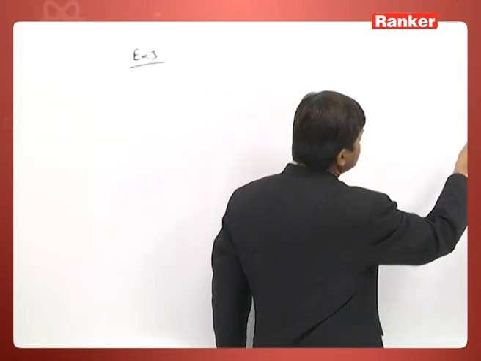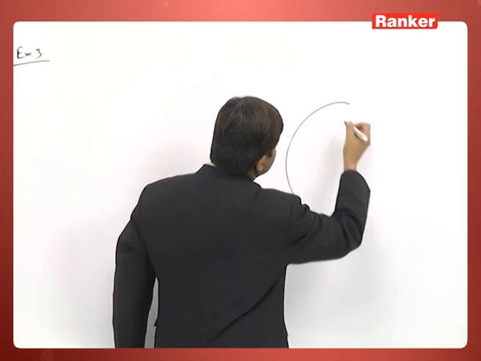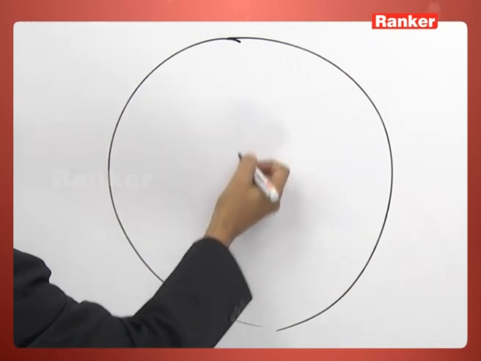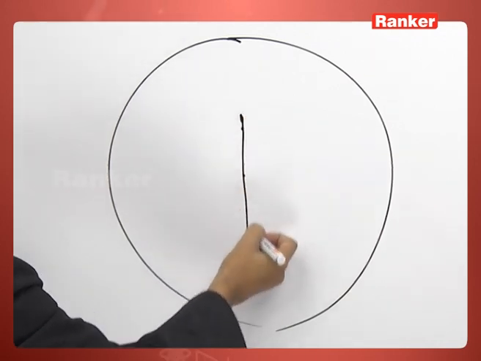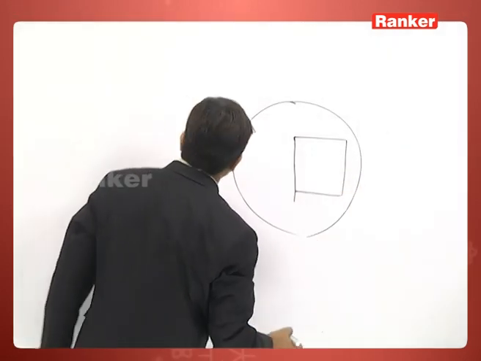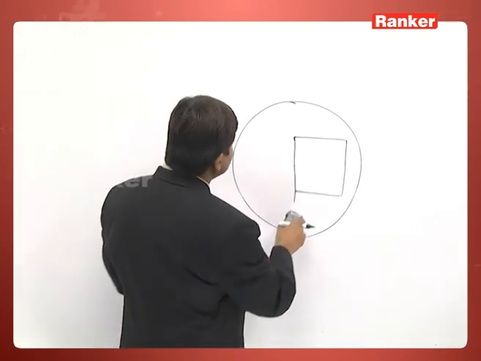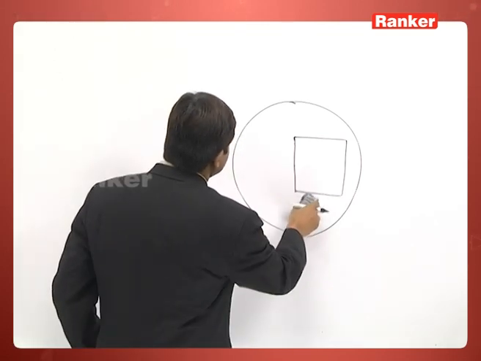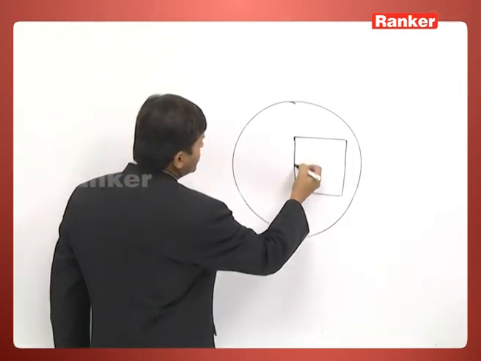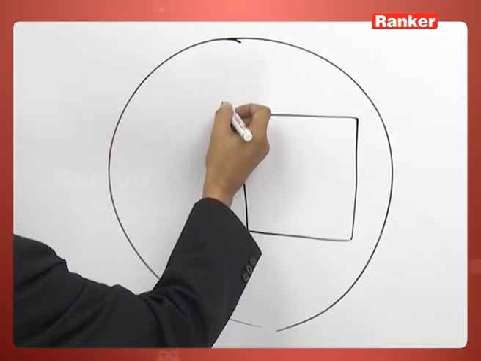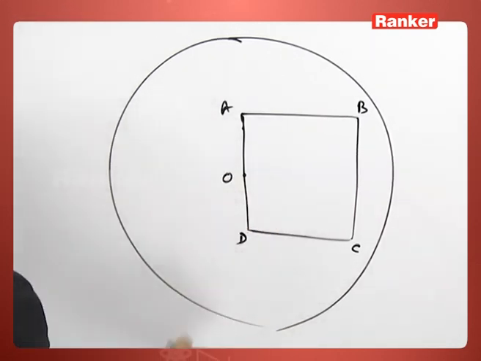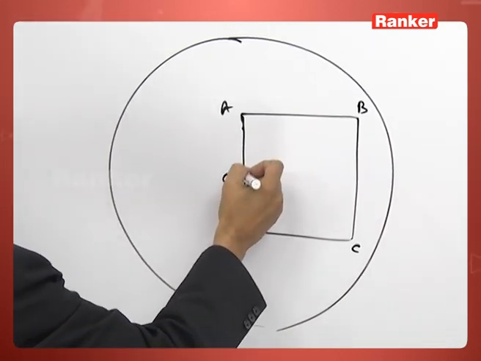In this example, again we are considering a cylindrical region of time varying magnetic field, and inside the cylindrical region of time varying magnetic field we have a conducting loop, and O is the center of that loop.